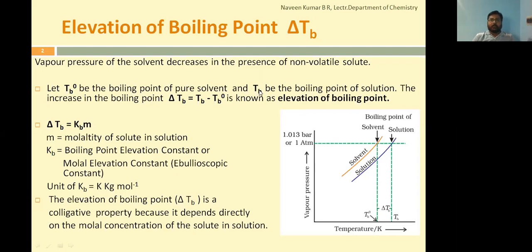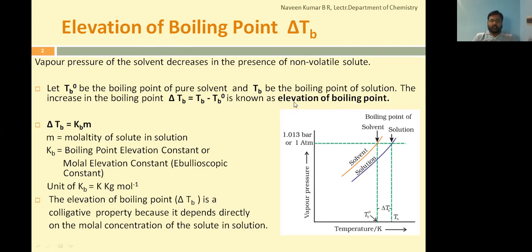The difference between the boiling point of the solution and the boiling point of the solvent in its pure form is called elevation of boiling point. The difference between the two gives the exact increase in temperature of the boiling point with the addition of non-volatile solute.